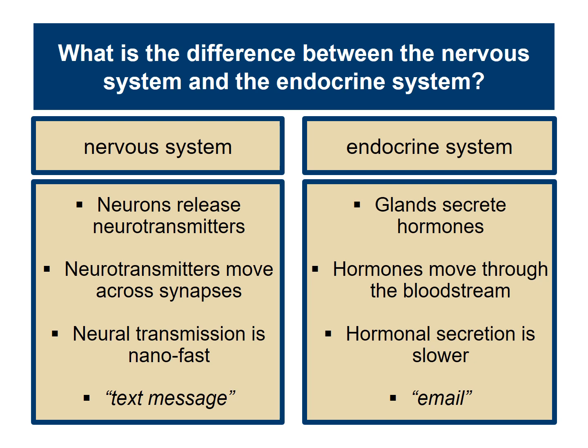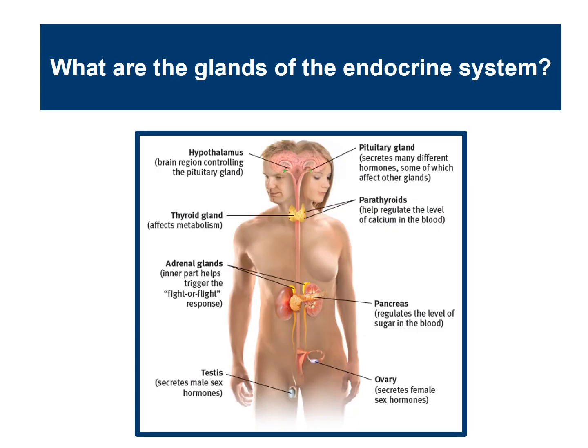It can be associated with being as fast as a text message, whereas in the endocrine system, hormonal secretion is slower and can be more equivalent to an email. They're not literally that amount of time, but as an analogy, the nervous system is more similar to a text message and the endocrine system is an email in terms of how long both of those things take to go through. Text messaging is obviously quicker than an email.